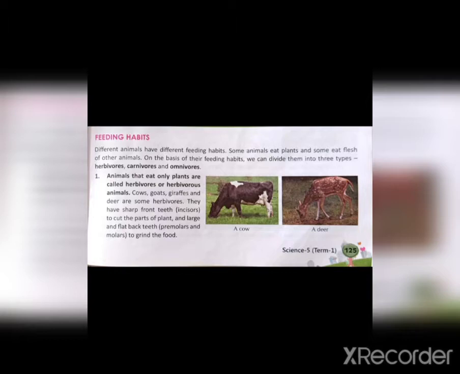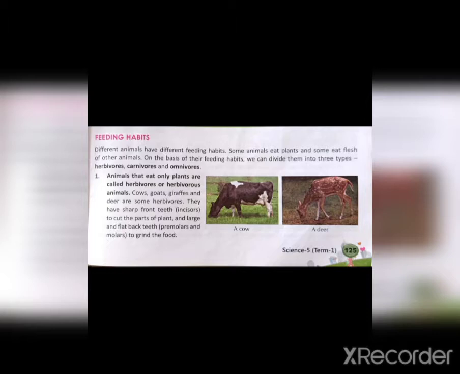Now, feeding habits. There are different feeding habits of animals. Some animals eat plants and some eat flesh, whereas some animals eat both of the things, plants as well as the flesh of other animals. So, on the basis of feeding habits, we have categorized animals into three categories: herbivores, carnivores, and omnivores.